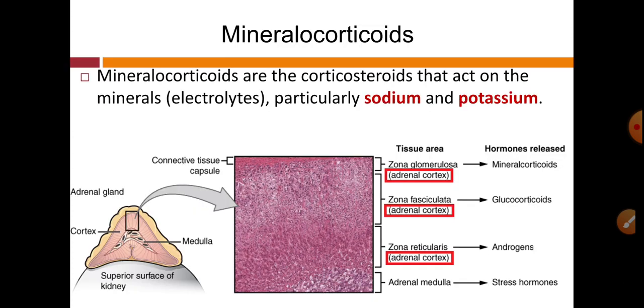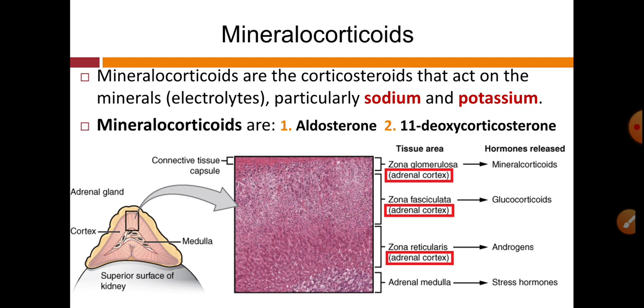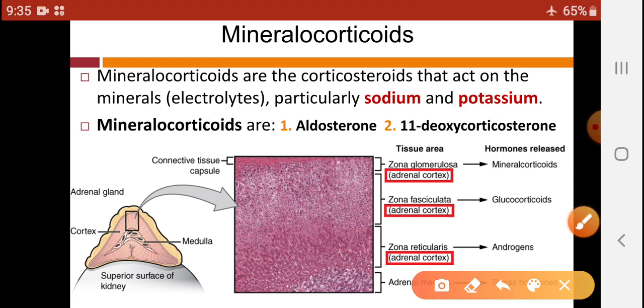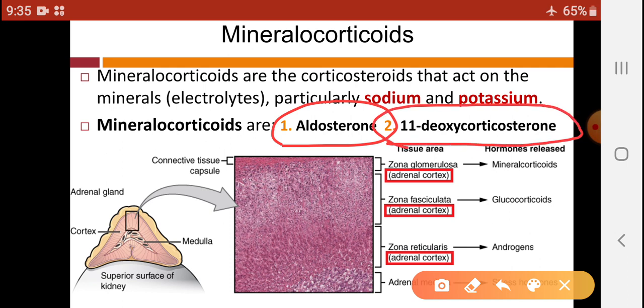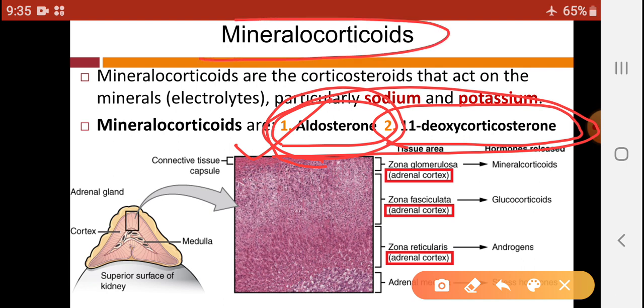After that we have seen mineralocorticoids. There are 2 types of mineralocorticoids. The first one is aldosterone and the second one is 11-deoxycorticosterone. But out of those, aldosterone is very important, because 90% of the activity of mineralocorticoids is carried out with the help of aldosterone.